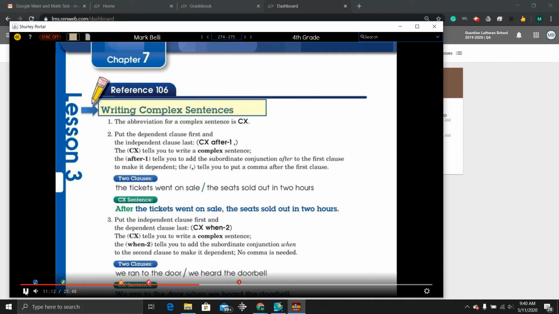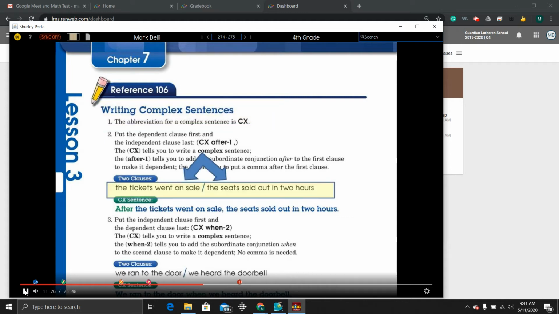Pay close attention as reference 106 teaches us about writing complex sentences. Number 1. The abbreviation for a complex sentence is capital C, capital X. We will use these two clauses to create our complex sentence. The tickets went on sale. The seats sold out in 2 hours. Now, let's use this sentence structure strategy to create our complex sentence.